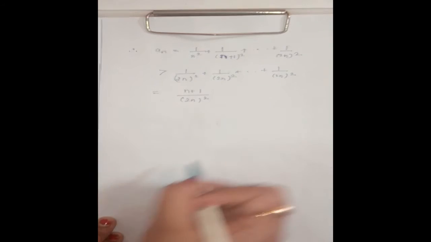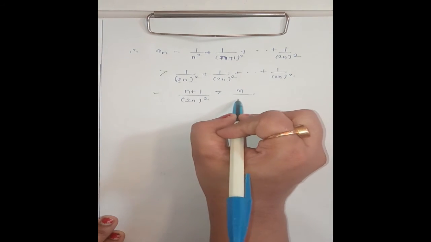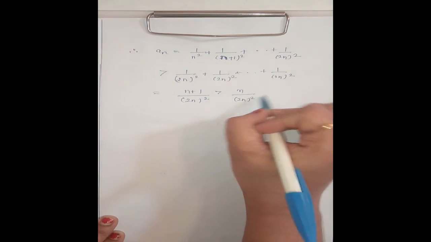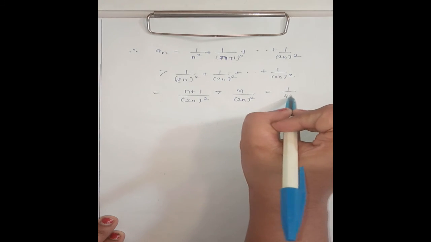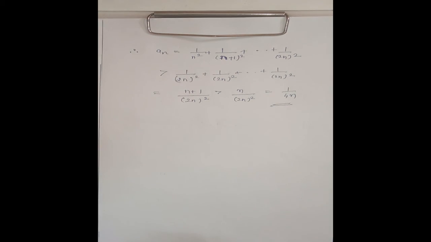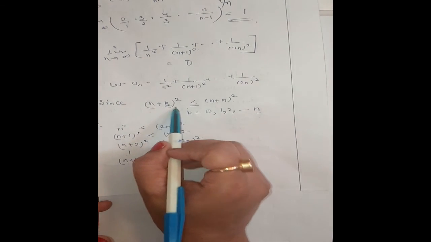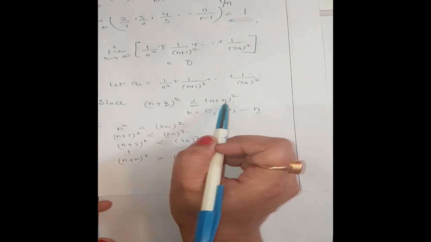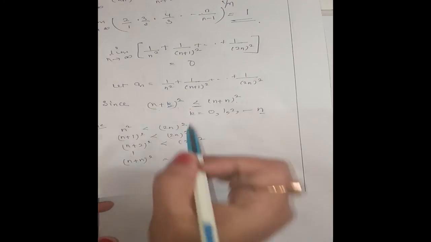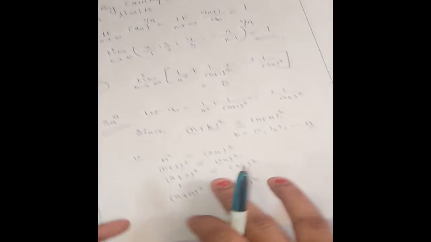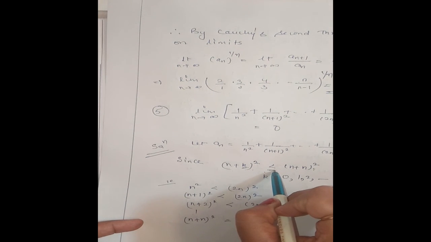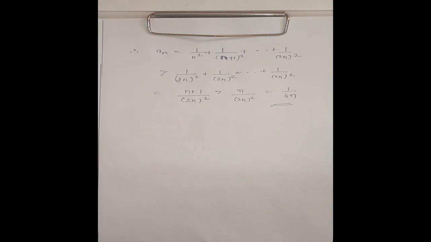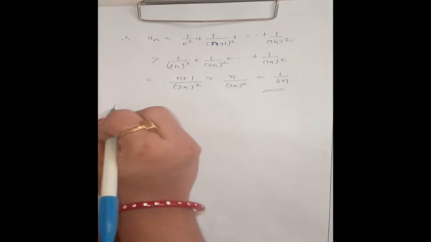Okay, and it is greater than n by 2n whole square, which is 1 by 4n. I can write like this. Okay, see here, n plus k whole square is less than or equal to n plus n whole square. So on taking reciprocal, this sign will get reversed. So here we have this. Okay, clear?